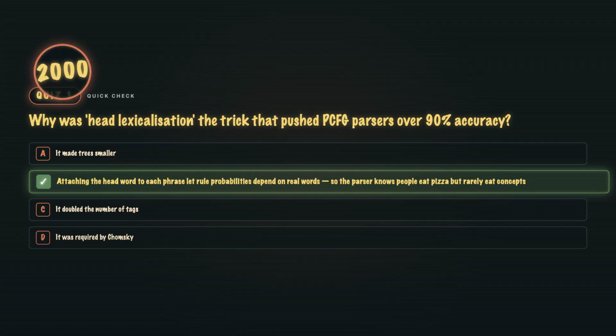B. Charniak 2000, Collins 2003. Plain PCFG rules, like VP goes to V NP, are too generic. Lexicalized rules, like VP headed by eat goes to V NP headed by pizza, let probabilities reflect what arguments verbs actually take. Semantic-ish knowledge snuck in through the syntax.